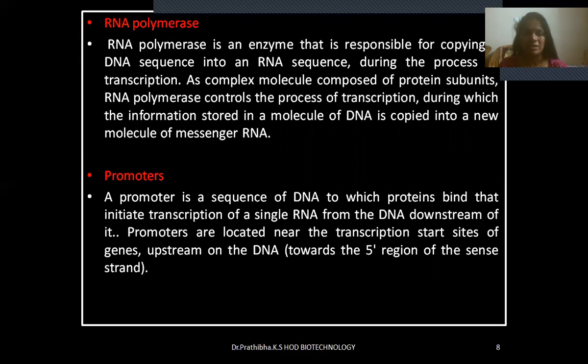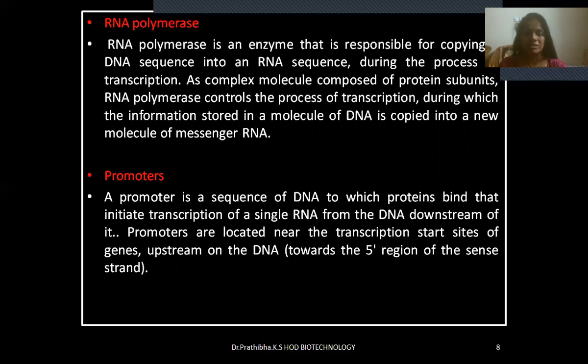When you see the RNA polymerase in prokaryotes, there is only one type of RNA polymerase which is able to synthesize all three different types of RNA molecules like mRNA, tRNA, and ribosomal RNA. In eukaryotes, we have three different types of RNA polymerase. RNA polymerase I, II, and III are responsible for synthesizing different types of RNA molecules.